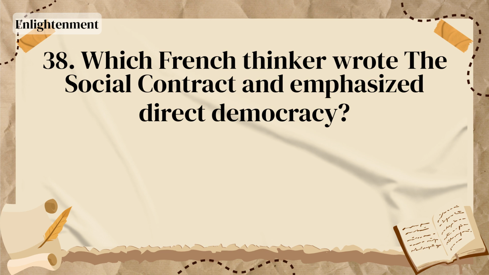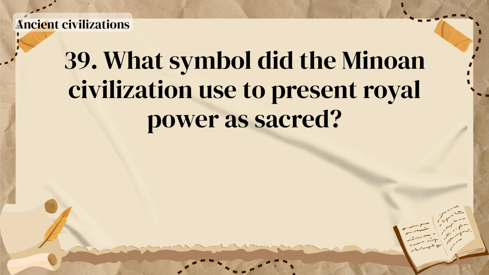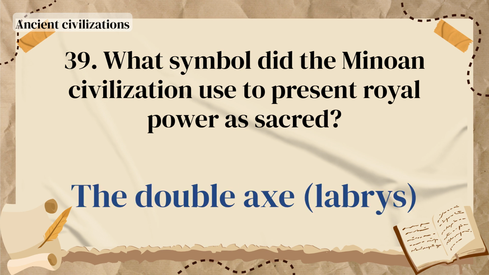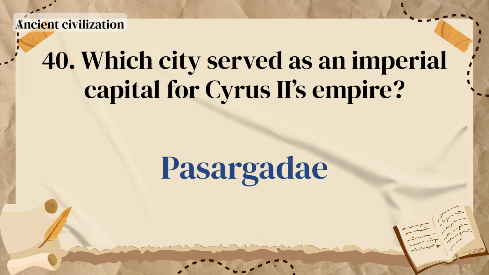Which French thinker wrote The Social Contract and emphasized direct democracy? Jean-Jacques Rousseau. What symbol did the Minoan civilization use to present royal power as sacred? The double axe, Labrys. Which city served as an imperial capital for Cyrus II's empire? Pasargadae.